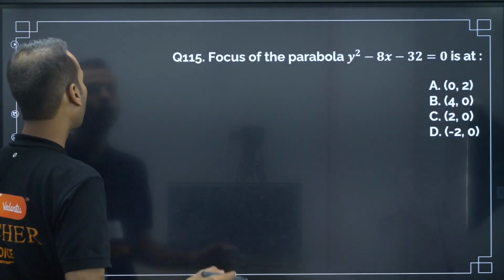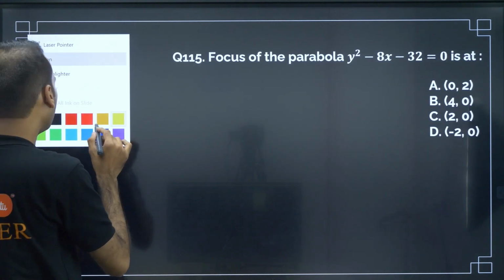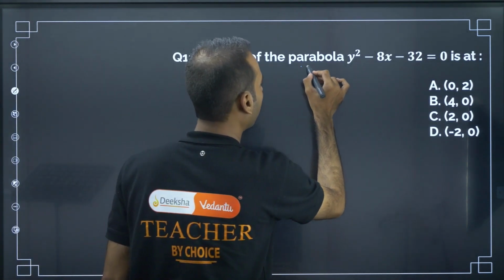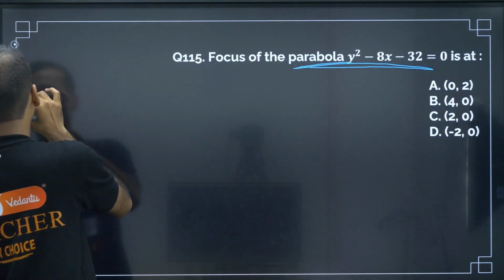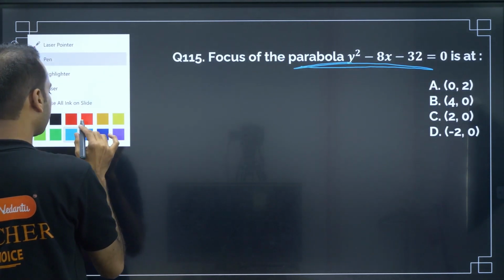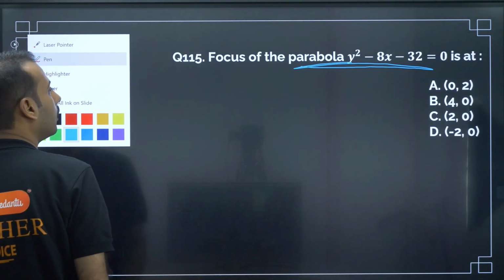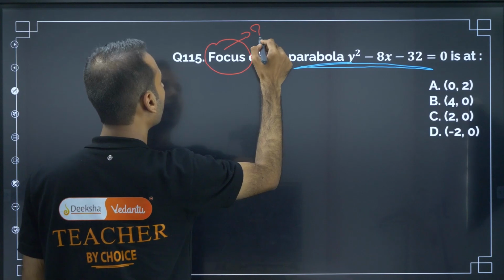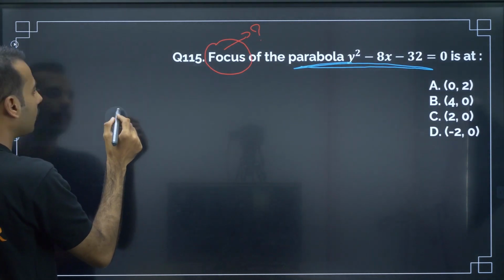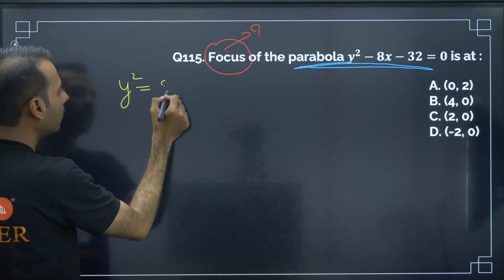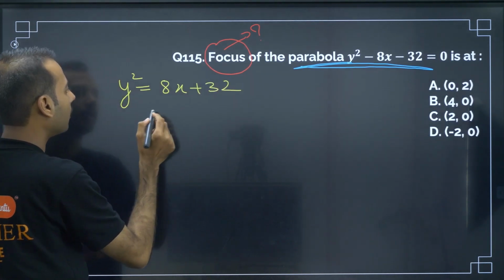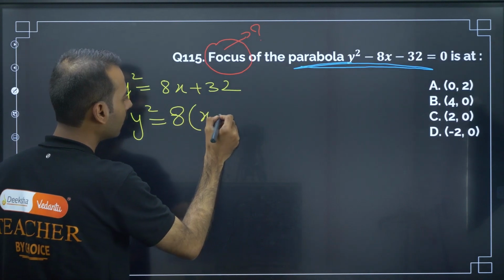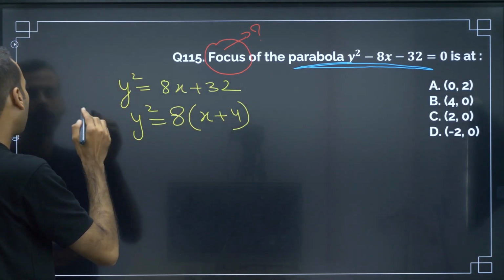The focus of the parabola, they have given some information. What is that information? The focus of the parabola, they have given one parabola, and they are asking to find the focus. So let me write the given equation. y square is equal to 8x plus 32. So y square is equal to 8, if I take common, x plus 4. That equation I am writing like this.